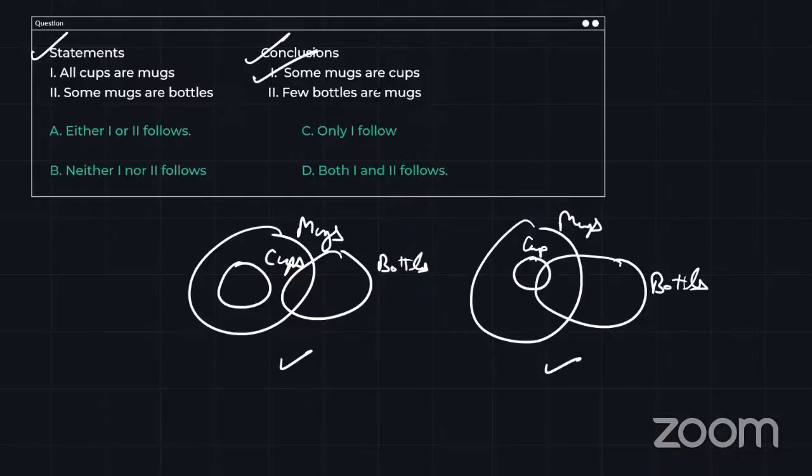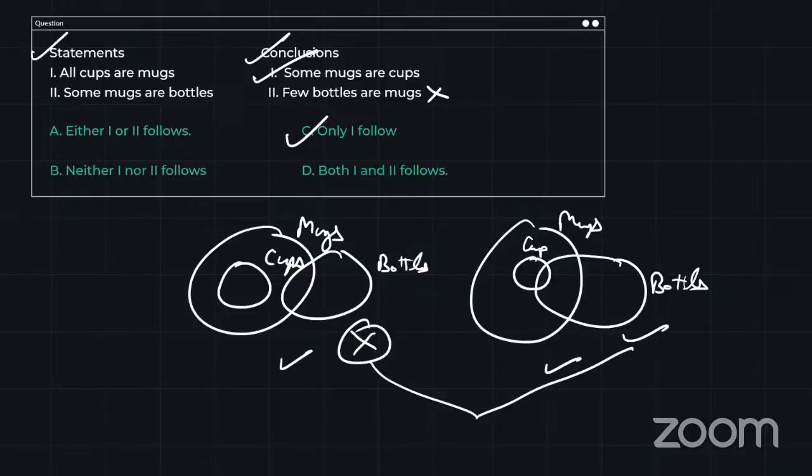Few bottles are mugs, guys. Here it's wrong. Here it's correct. But I have to take the full possibility or 100% surety. So I can say few bottles are mugs is not correct. So only statement number one follows. Only one follows, guys. So I have to check all both the cases.